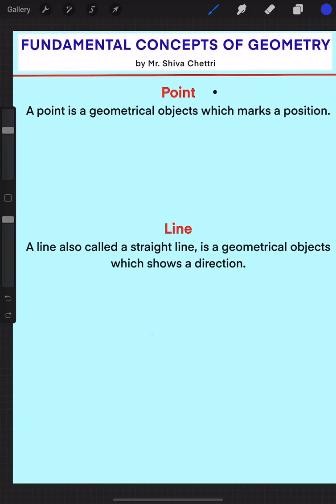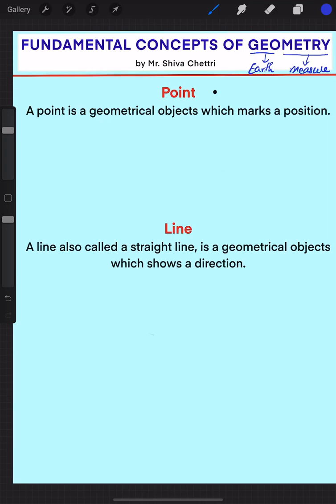So what is the fundamental concept of geometry? Fundamental means the basic concept of geometry, right? The word geometry is derived from the Greek words geo and metron. Geo means earth, and metron means to measure, or measurement. So if you want to measure the earth or any object that is present on the earth, we use the concept of geometry. That study is called geometry.